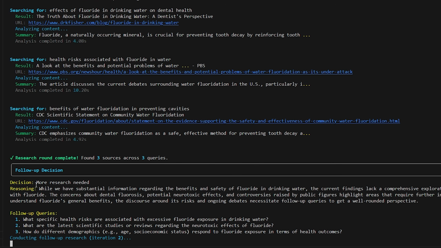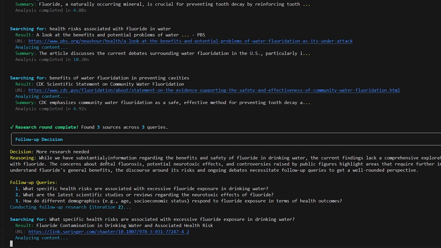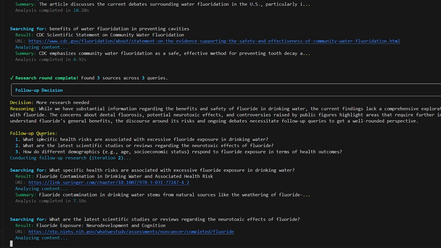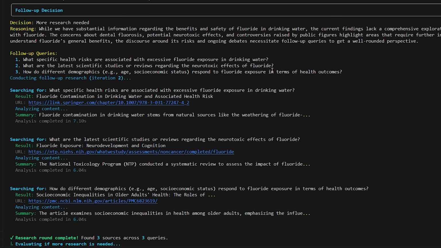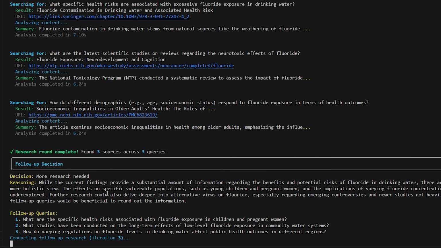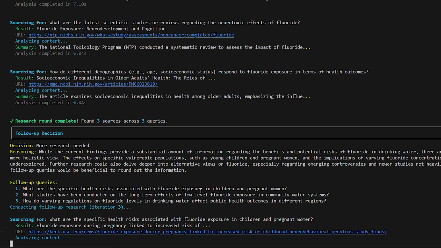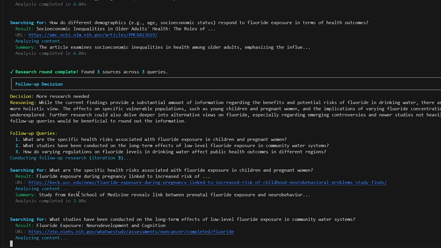Here we go. So it decided more research is needed. While we have substantial information regarding the benefits and safety, the current findings lack a comprehensive exploration. So what does it want to know more about? What specific health risks are associated with excessive fluoride exposure in drinking water? What are the latest scientific studies or reviews regarding the neurotoxic effects of fluoride? So it's doing that research, and now it's evaluating again. More research is still needed. So what are scientific health risks associated with fluoride exposure in children and pregnant women?